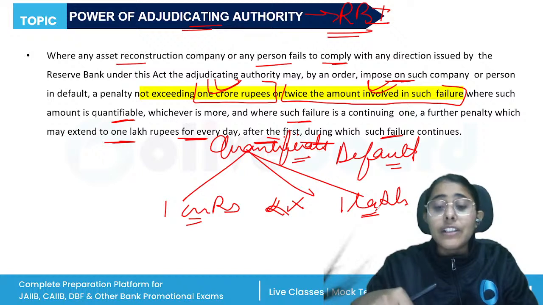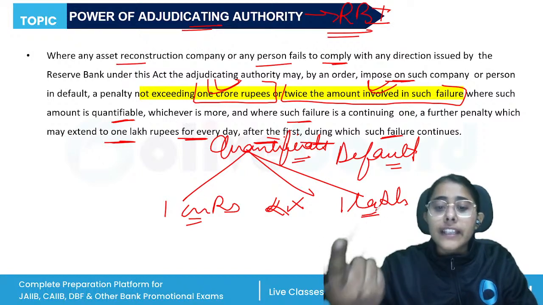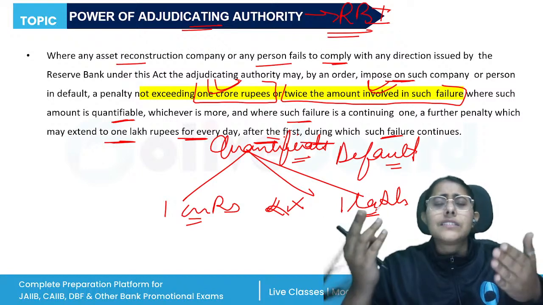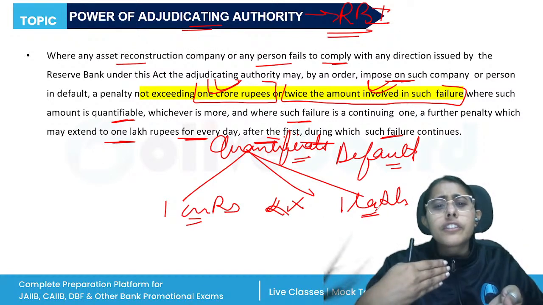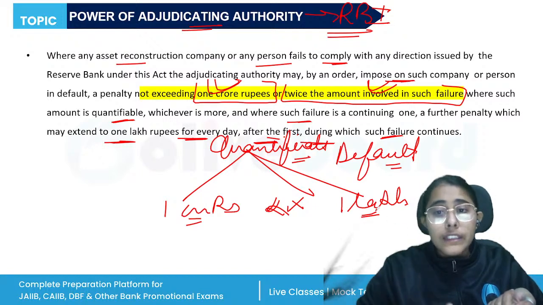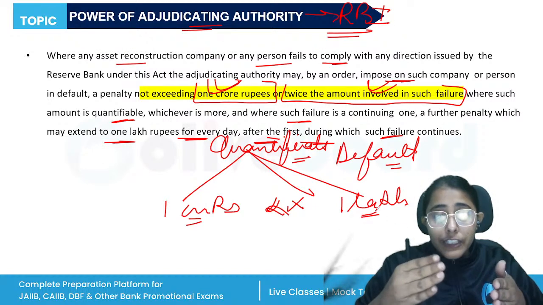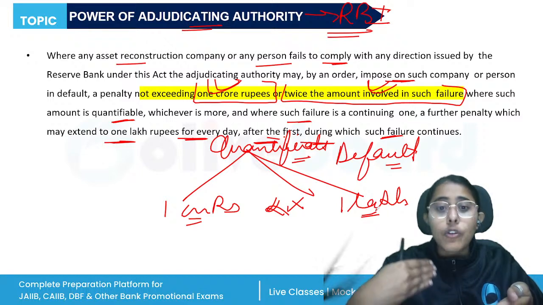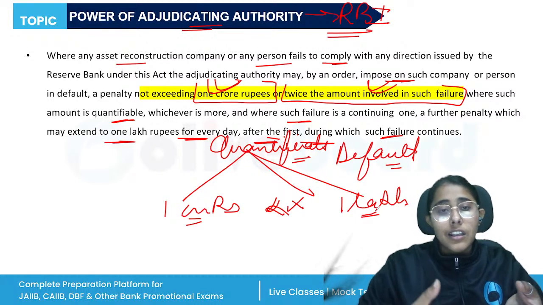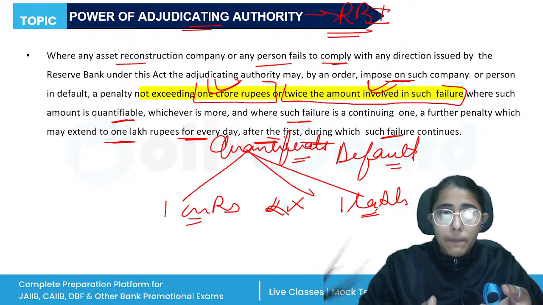And this penalty will be imposed by the adjudicating authority, which is the officer or committee of officers of the Reserve Bank. For this, the adjudicating authority will first serve a notice on the ARC or the person who is involved in the default, asking why the amount of penalty specified in the notice should not be imposed. They should be given a reason or opportunity to be heard, right?